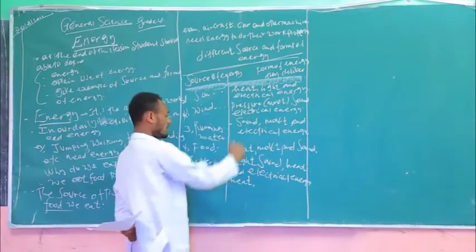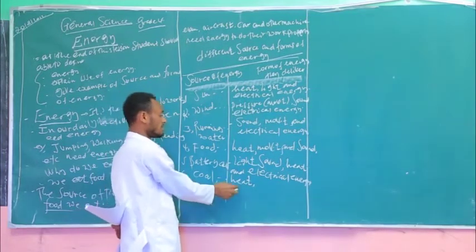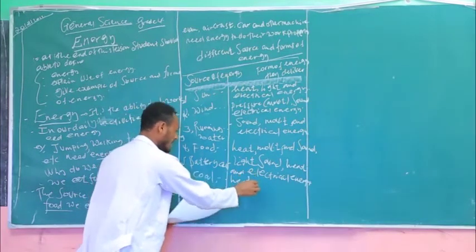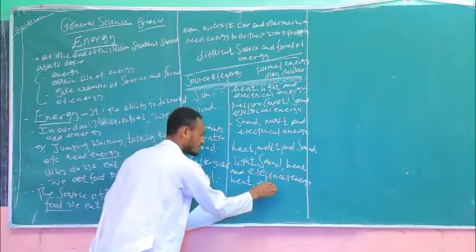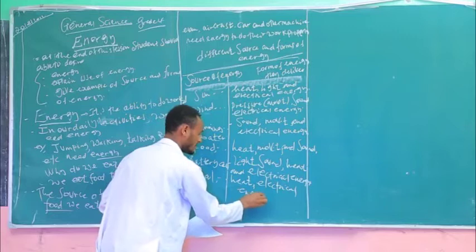So the energy which will be delivered from the coal is in the form of heat. Second, it is in the form of electrical energy.